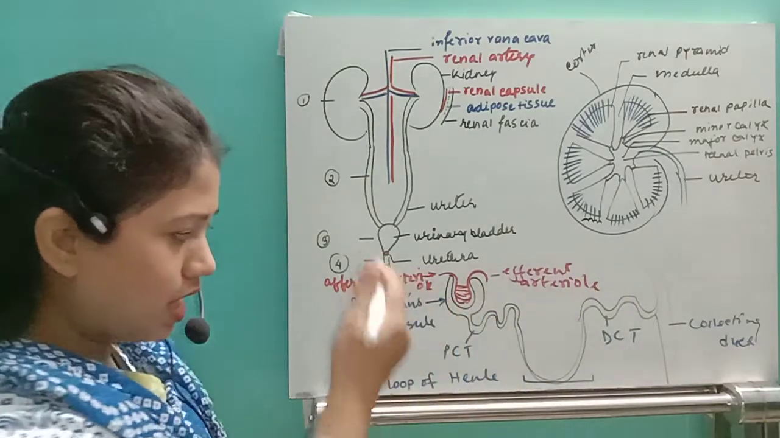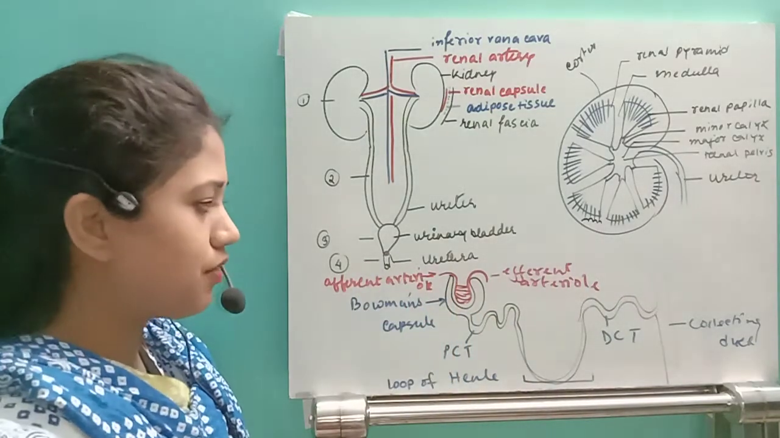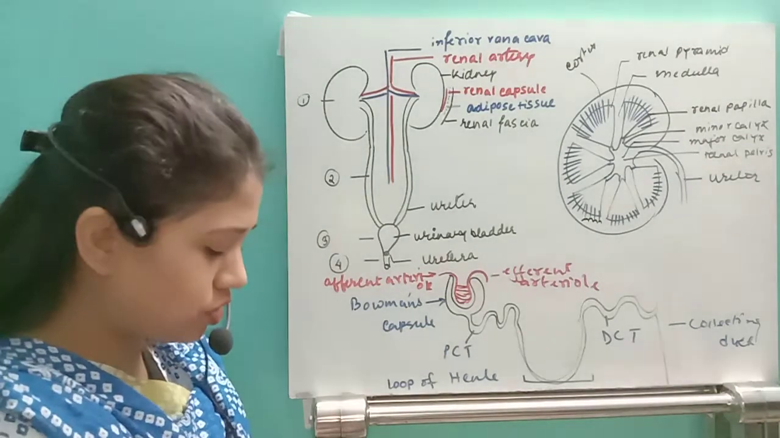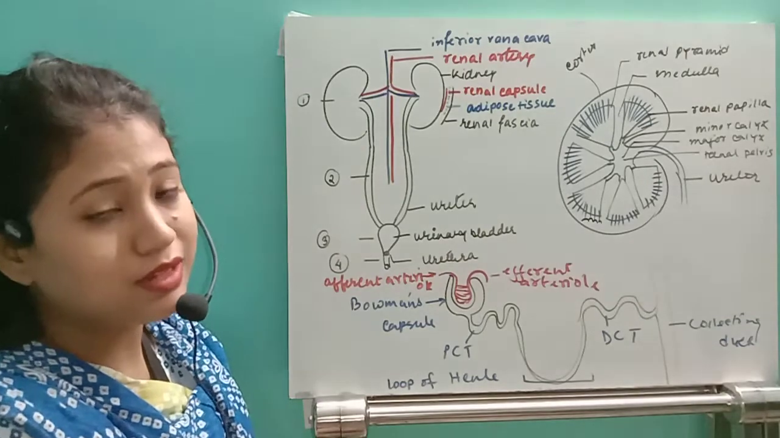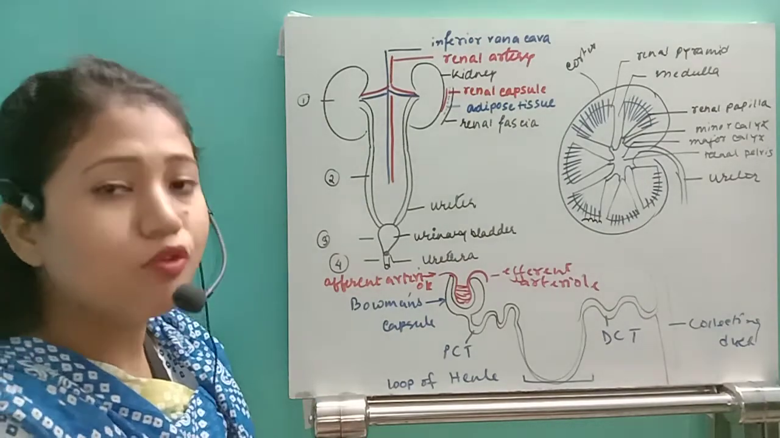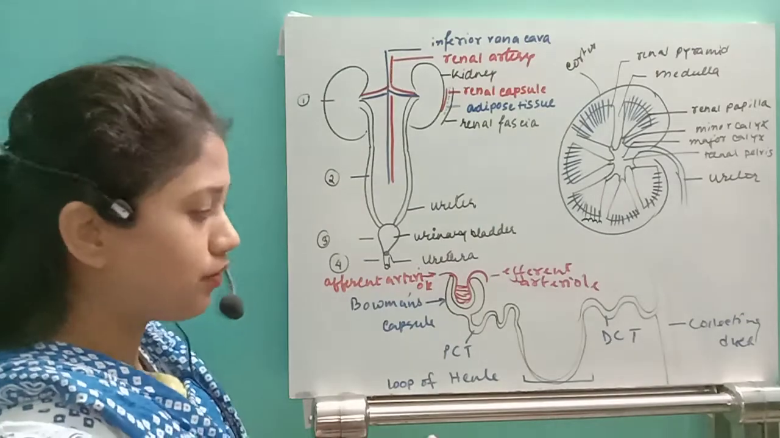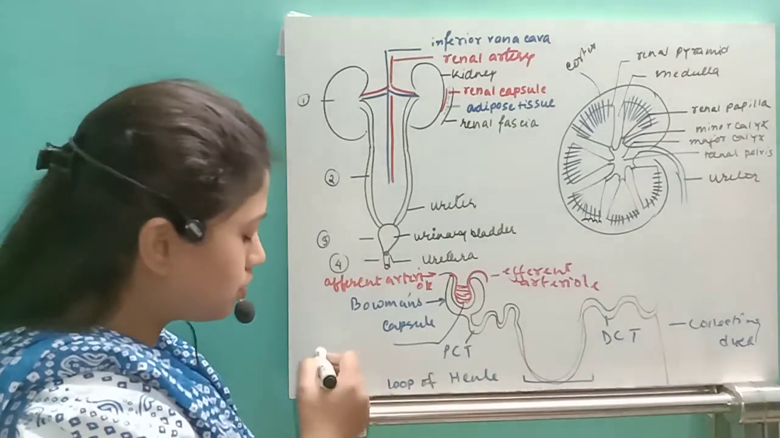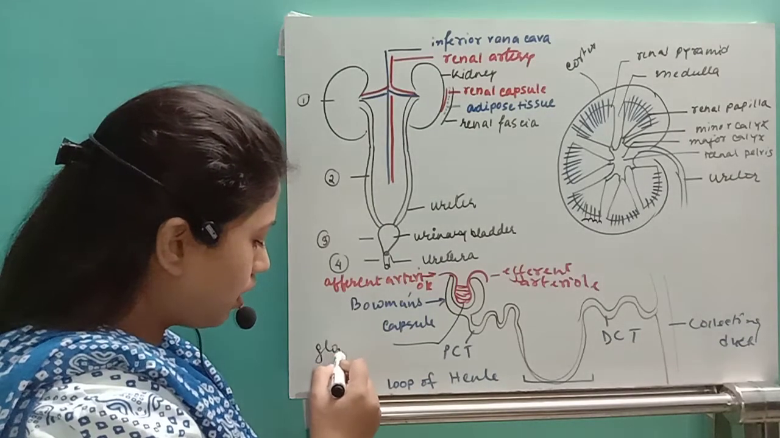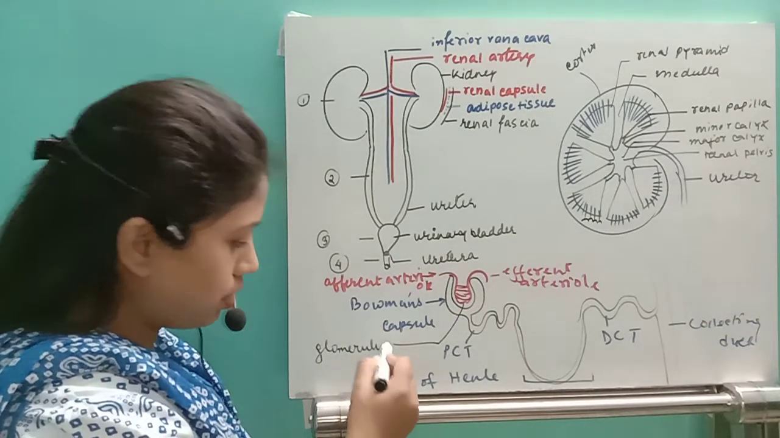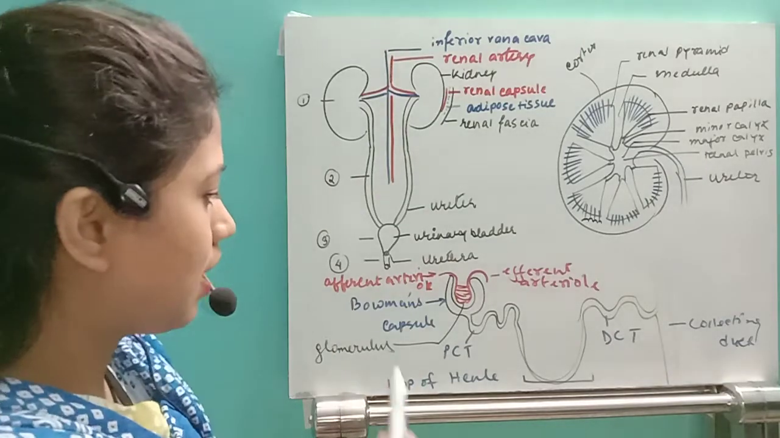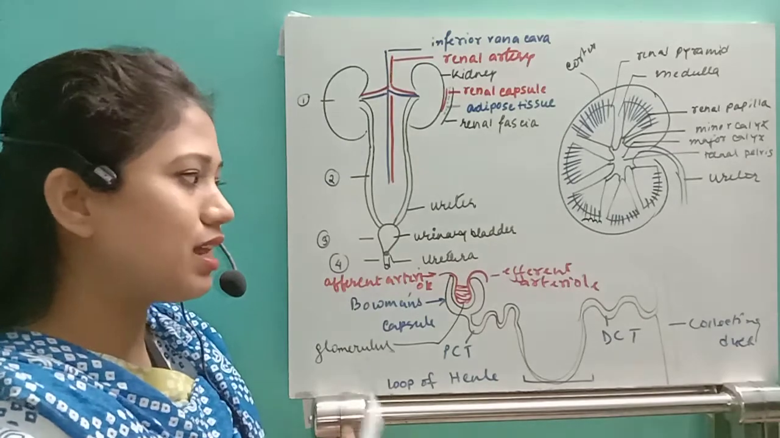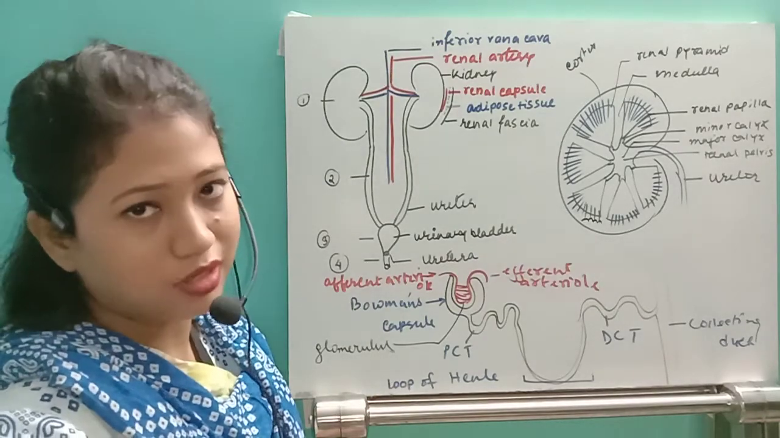In that Bowman's cup, this afferent arteriole will be bifurcated into a number of small branches, so that it can increase the surface area for the removal or filtration process. For the filtration, we have seen a number of branches develop here. This is called the glomerulus. So the afferent arteriole enters, it gets branched to form the glomerulus, and then it comes out, and that will be called the efferent arteriole.